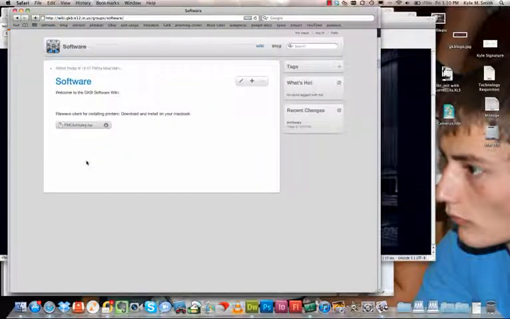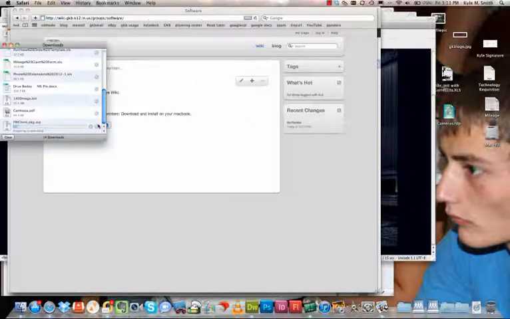So we're going to click that, and when we click that, that just takes us to a wiki where we can click on this file right here. It's FW client package zip file, and then it will download.